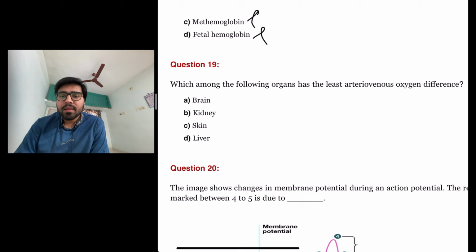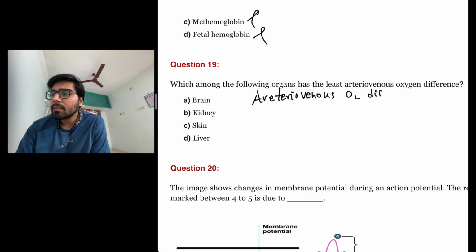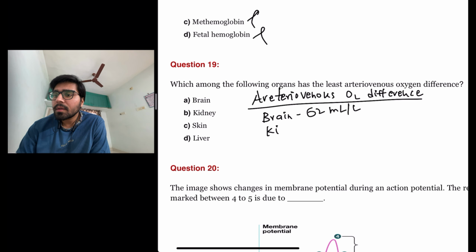Okay. The next question is which among the following organs has the least arteriovenous oxygen difference? So let us look at the arteriovenous oxygen difference of different organs. First one is brain, 62 milliliter per liter. Kidney, 14 milliliter per liter. Skin, 25 milliliter per liter.